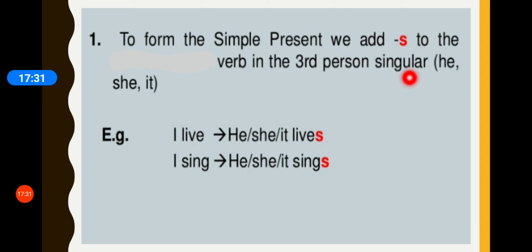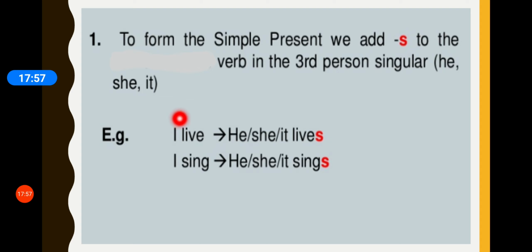Now, as all grammar topics are related to each other, so are tenses. Remember, third person singular pronouns: he, she and it. Right? So, to form the simple present tense, we add S to the verb in third person singular.